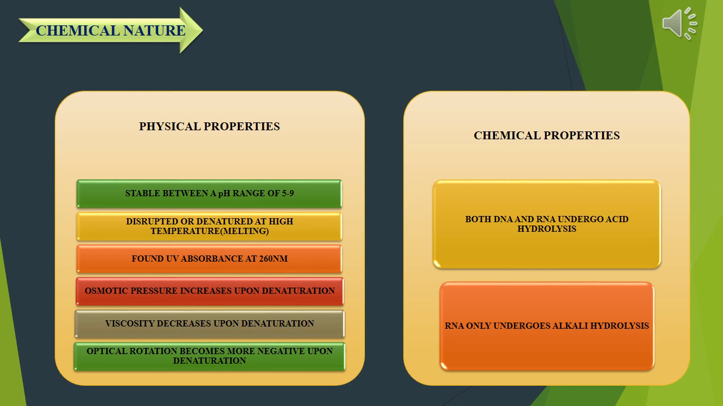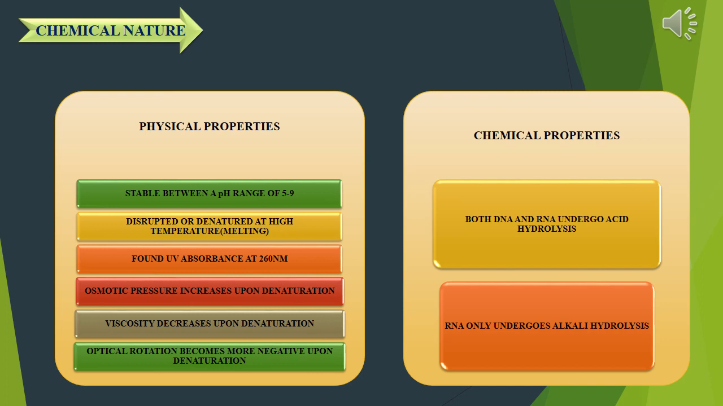Let's see the physical properties. DNA and RNA are stable between a pH range of 5 to 9. That means below 5 and above 9, they may undergo denaturation. The next physical property is that DNA and RNA may get disrupted or denatured at high temperature. This causes the melting process.